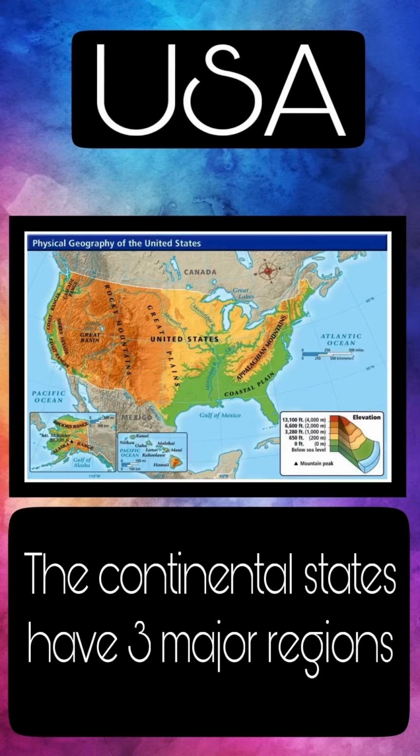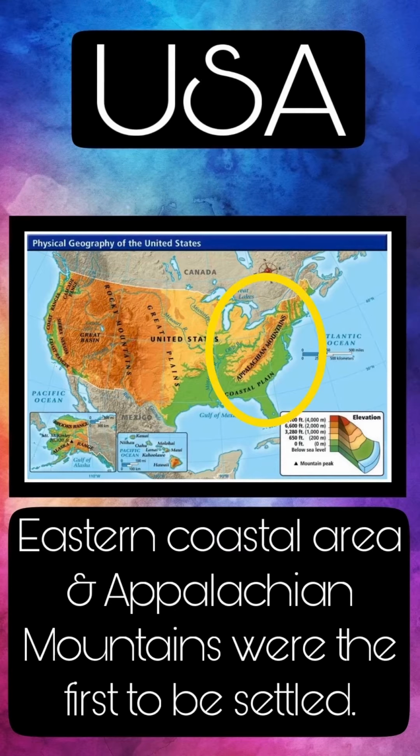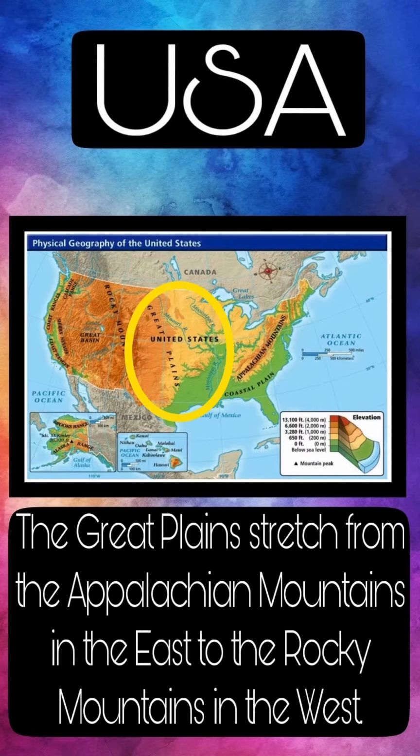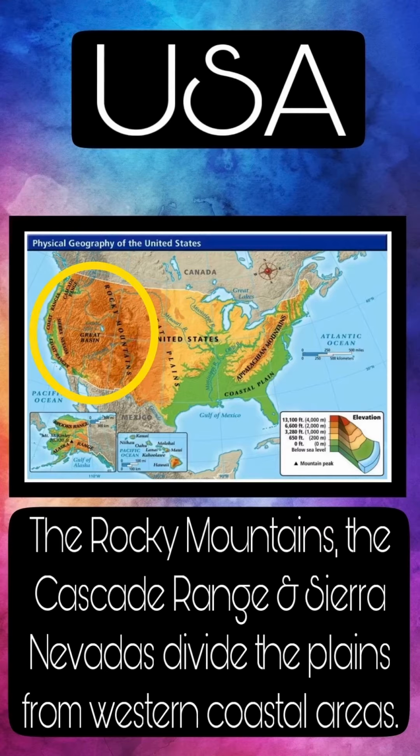The continental states have 3 major regions. The eastern coastal area and Appalachian Mountains were the first to be settled. The Great Plains stretch from the Appalachian Mountains in the east to the Rocky Mountains in the west. The Rocky Mountains, the Cascade Range, and the Sierra Nevadas divide the plains from the western coastal areas.